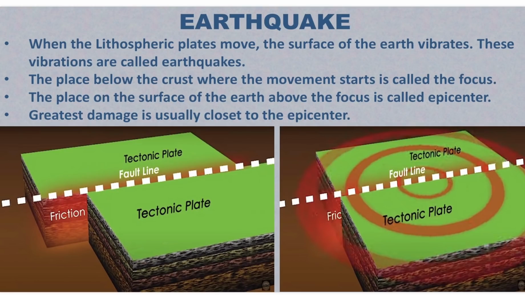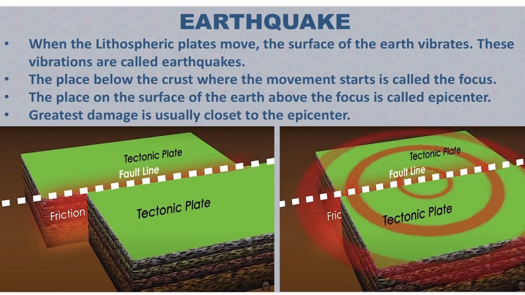So when the plates move, due to that movement the surface of the earth vibrates, and these vibrations are called earthquakes.